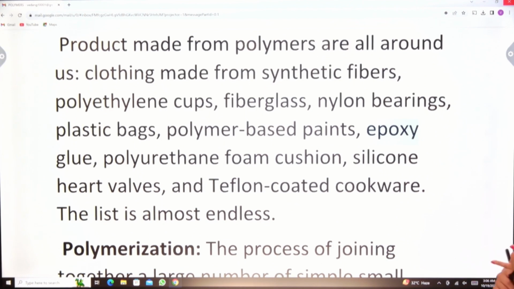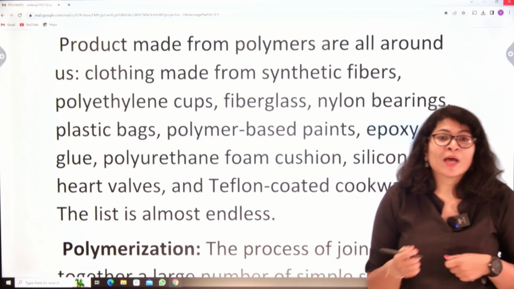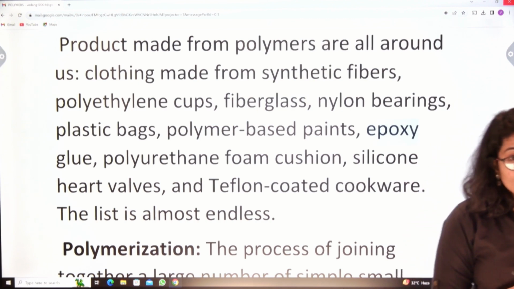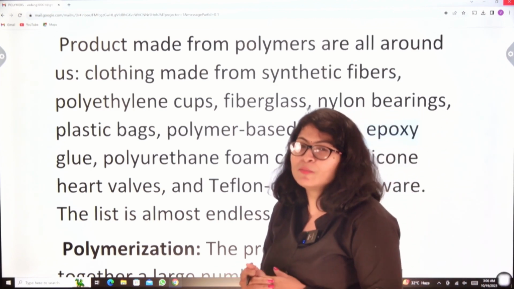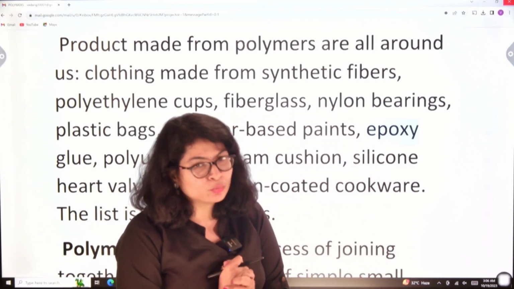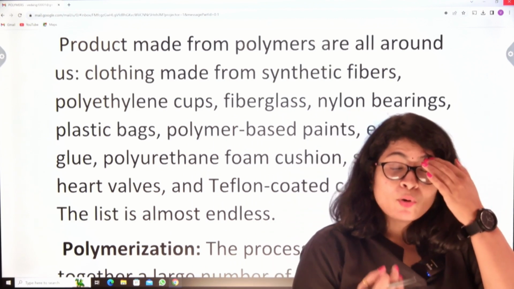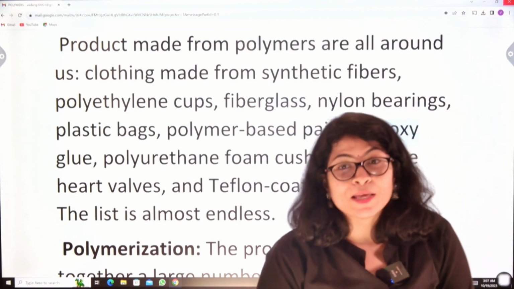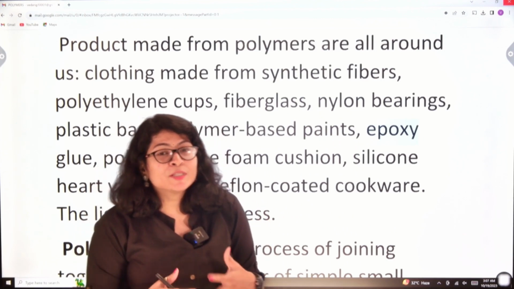The synthetic clothes which we see, the polythene cups, the nylon bearings, plastic bags, fiberglass, polymer based paints, epoxy glue, polyurethane foam cushion, silicone heart valves, Teflon coated cookware. The list is endless. We can just go on and on where polymers are being used. So that's how polymer is important to us. We are so codependent upon polymers that we cannot imagine our life without them.